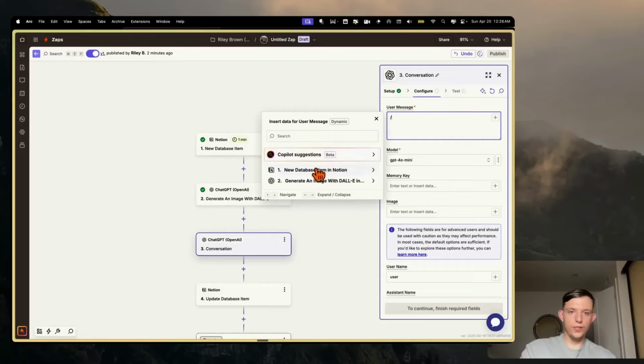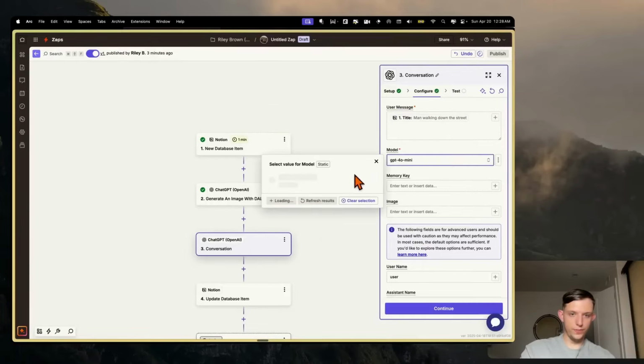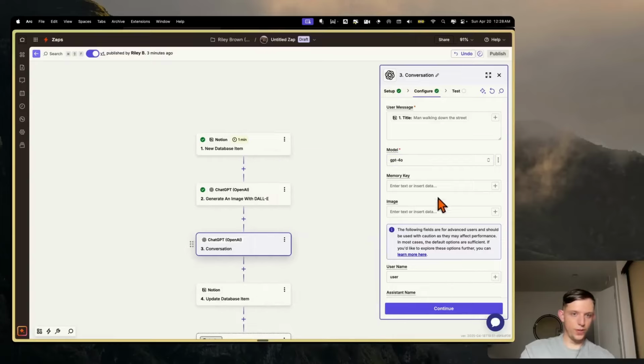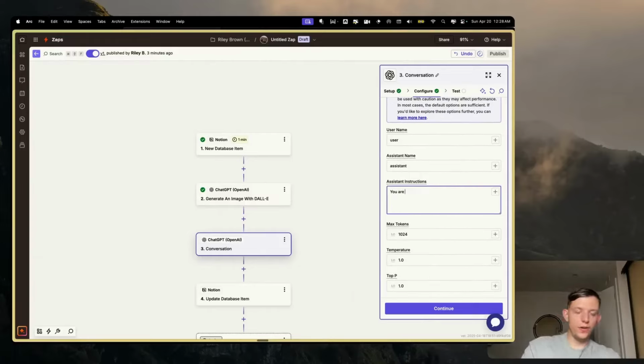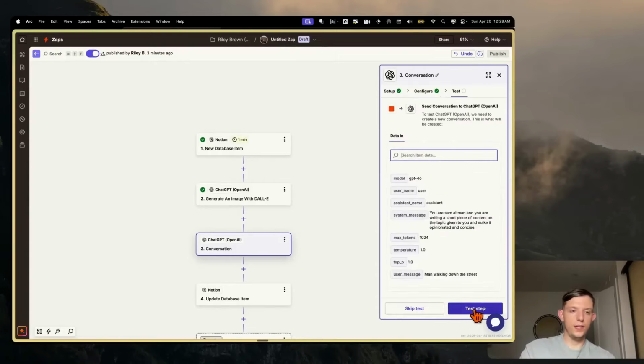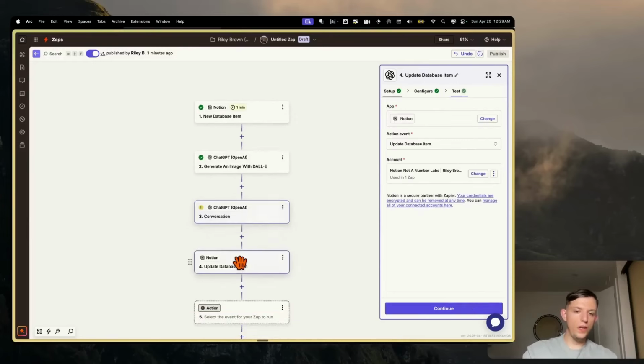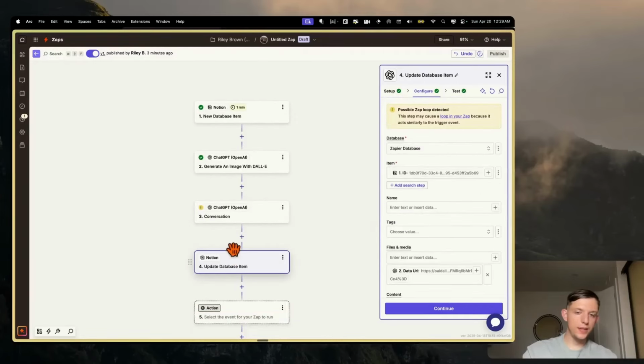And so if we go to the title, like this, and we use the GPT-4o model, what we're going to do is say: you are Sam Altman, and you are writing a short piece of content on the topic given to you, and make it opinionated and concise.